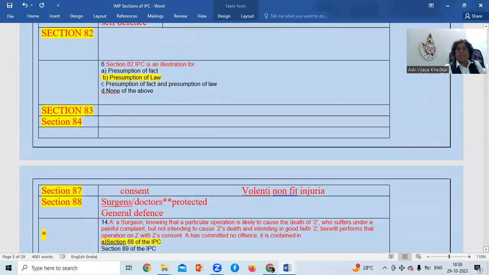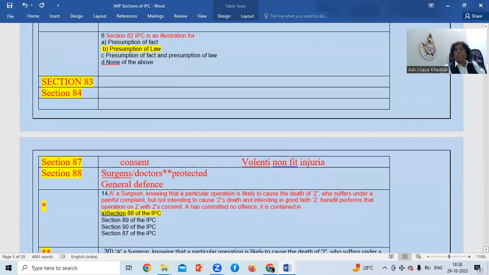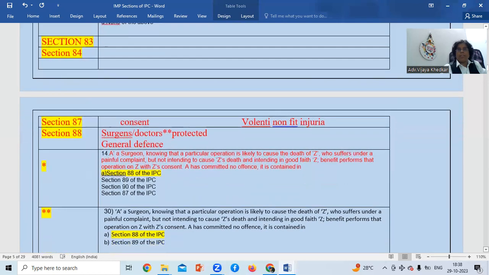Now section 87 is consent, volunteri non fit injuria. This is a tort concept as we know it. Volenti non fit injuria: whenever the consent is given, that offense is not there. So a surgeon is also protected. The question about the surgeon illustration was asked twice.